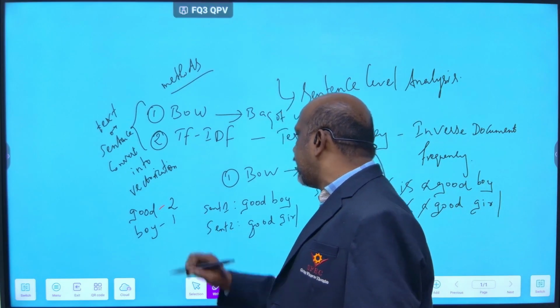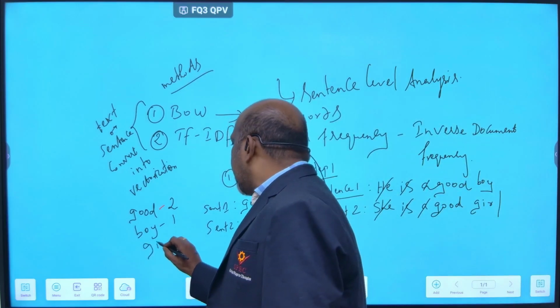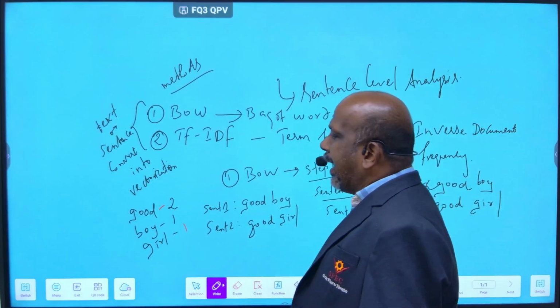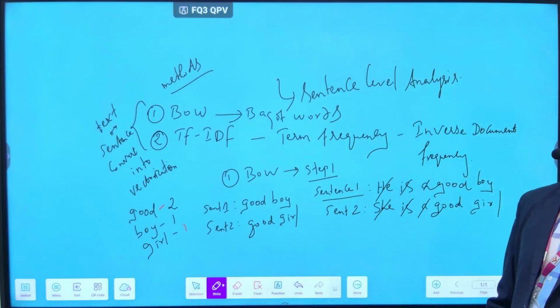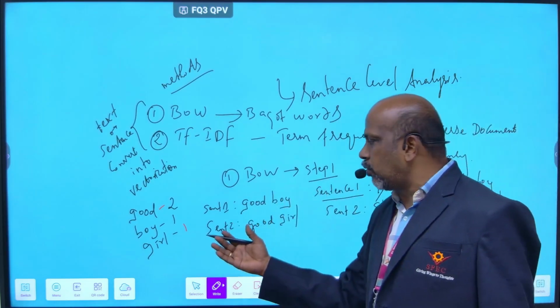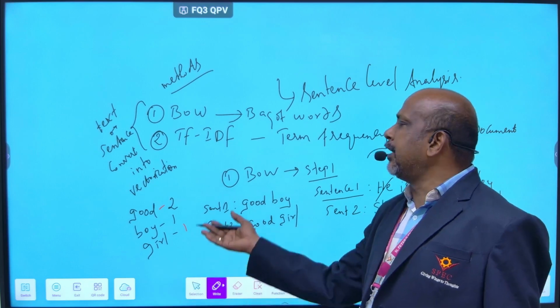Next, girl: it is not in sentence 1 but is in sentence 2, so 1. Like this you find the frequency. So first you remove the stop words, and next you find the frequency, using the formula.